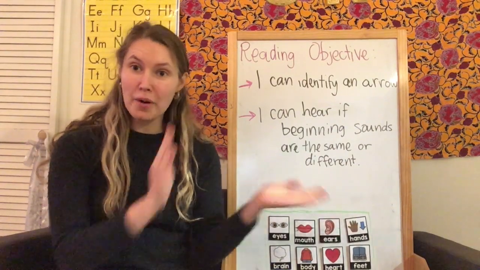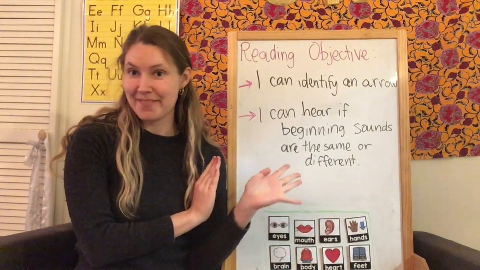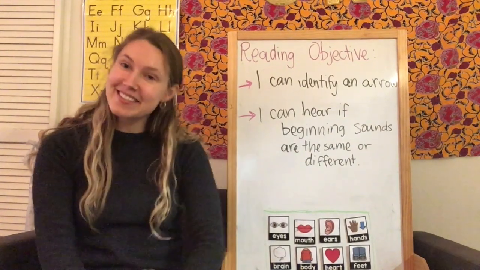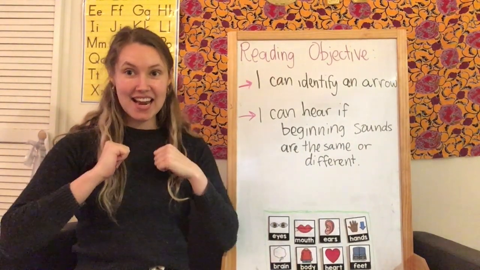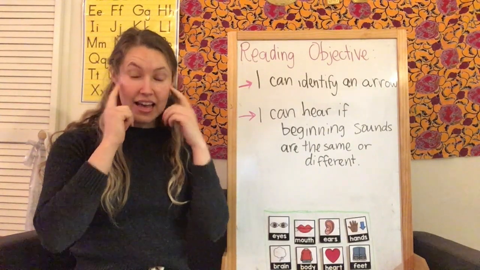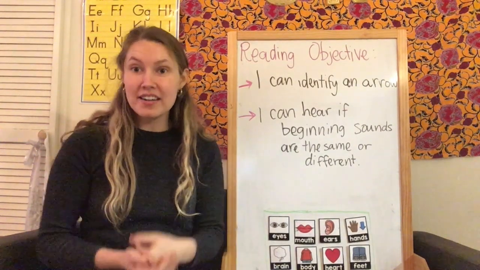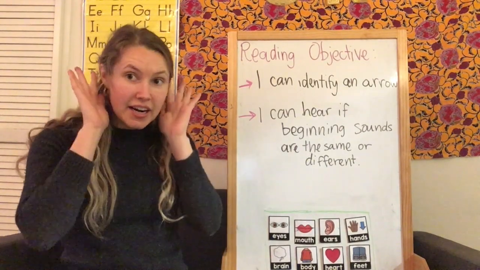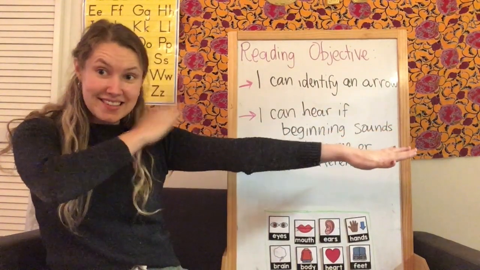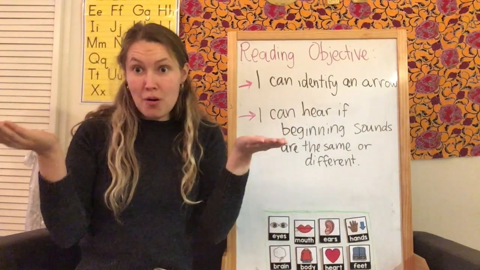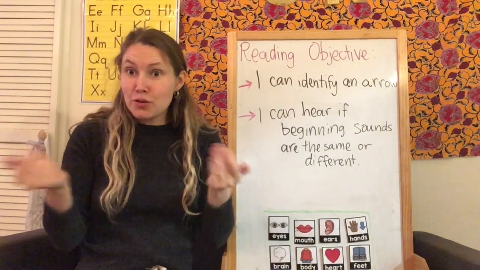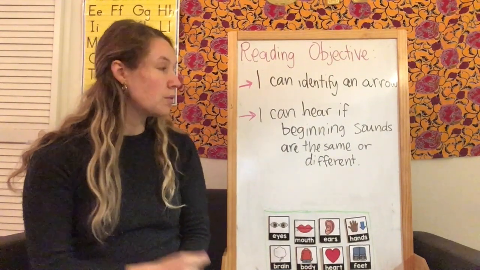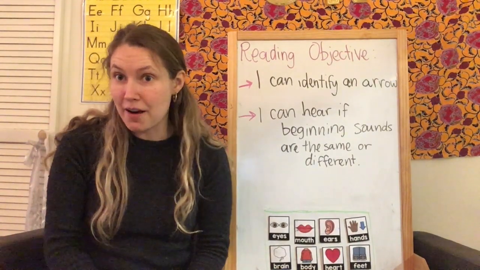So let's think about what our objective is today. Objective is what we are going to learn. I can identify an arrow. Our next objective is I can hear if beginning sounds are the same or different. So we have two objectives going on today. Let's look at our first one. We're going to be looking for the shape arrow.